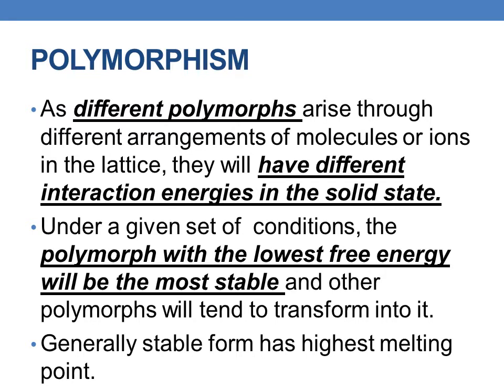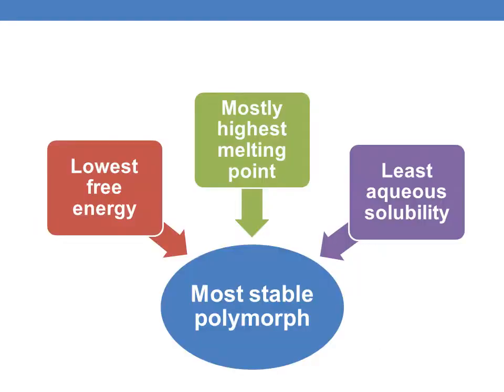The other forms will tend to transform into it, either quickly in the case of an unstable form or slowly in the case of a metastable form. Generally the stable form has the highest melting point and greater stability.